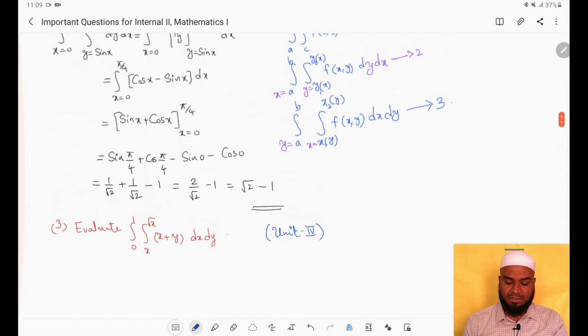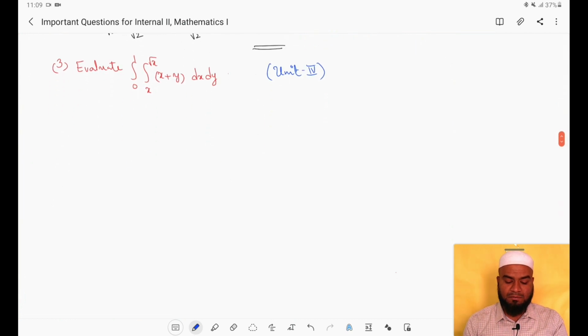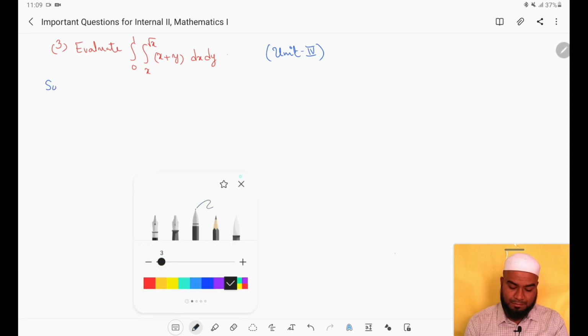The topic is evaluation of double integral, same as the previous question. If you see the previous question, here also the same thing. We have to evaluate the double integral, unit 4. Evaluate integral 0 to 1 integral x to root x, x plus y dx dy. This question is also asked in the previous examinations. Now let us see how we are going to solve this.